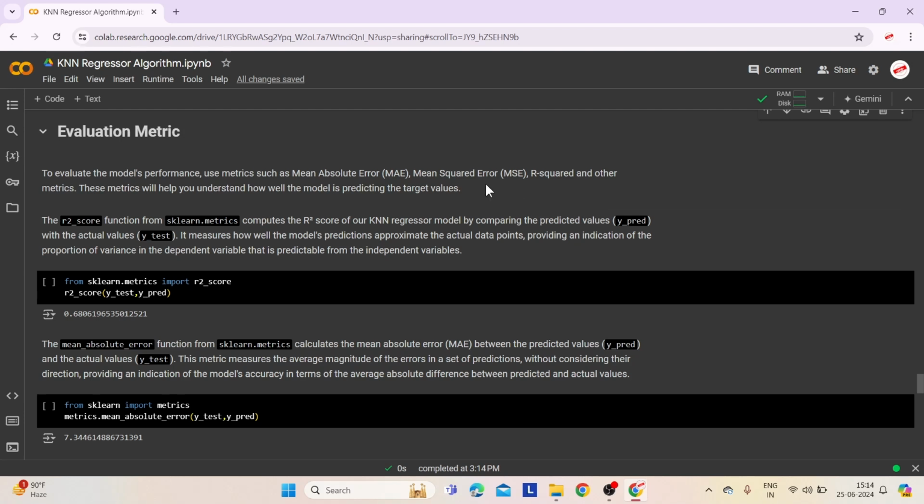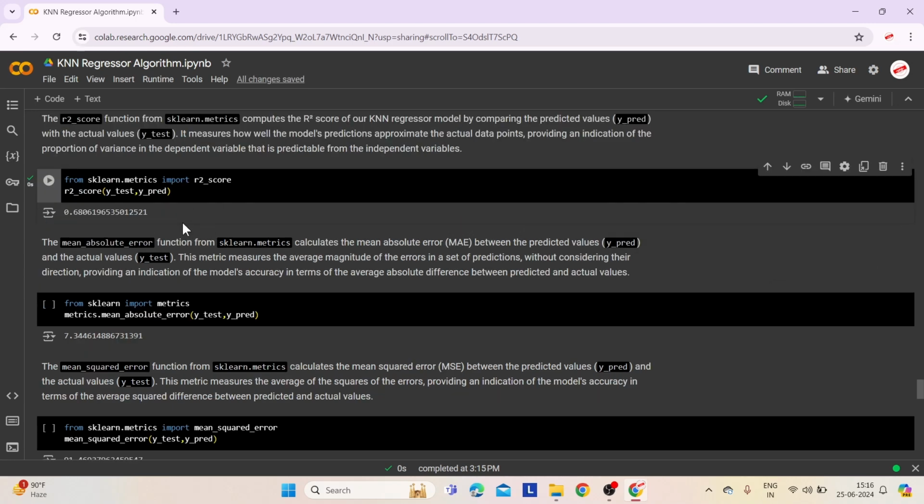To evaluate the model's performance, use metrics such as mean absolute error (MAE), mean squared error (MSE), R squared, and other metrics. These metrics will help you understand how well the model is predicting the target values. The r2_score function from sklearn.metrics computes the R squared score of our KNN regressor model by comparing the predicted values, ypred, with the actual values, ytest. It measures how well the model's predictions approximate the actual data points, providing an indication of the proportion of variance in the dependent variable that is predictable from the independent variables. This code yields accuracy as approximately 68%.